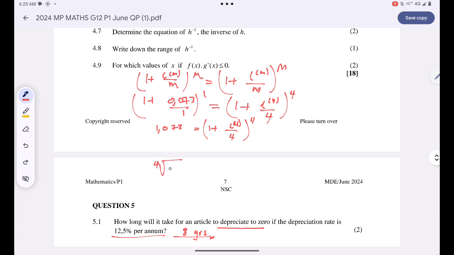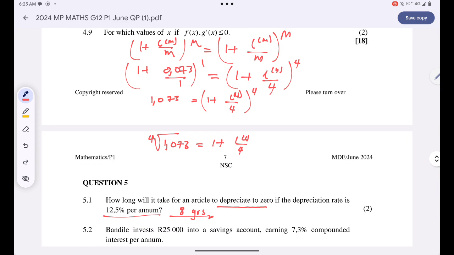Then the fourth root of 1.073 is equal to 1 plus i to the power 4 all over 4. Whenever I take the 1 to the other side, I have the fourth root of 1.073 minus 1 is equal to i to the power 4 all over 4. Therefore, i to the power 4 is just 4 multiplied by the fourth root of 1.073 minus 1.